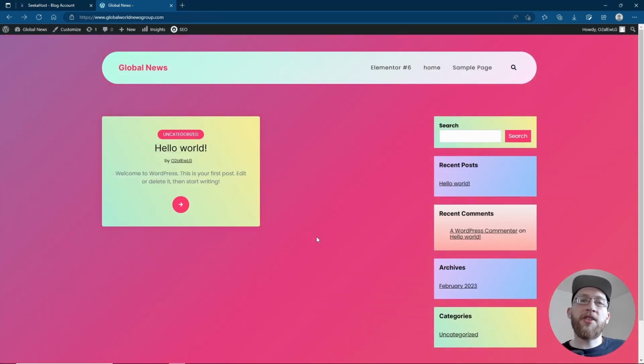Now with the main appearance, the settings and all that done, it's actually time to start creating some posts on here to start making this website quite valuable. Now, at first, a few things just to make sure that we're looking good and that people can navigate. Navigation is key on websites, is sorting out the menu that appears here.